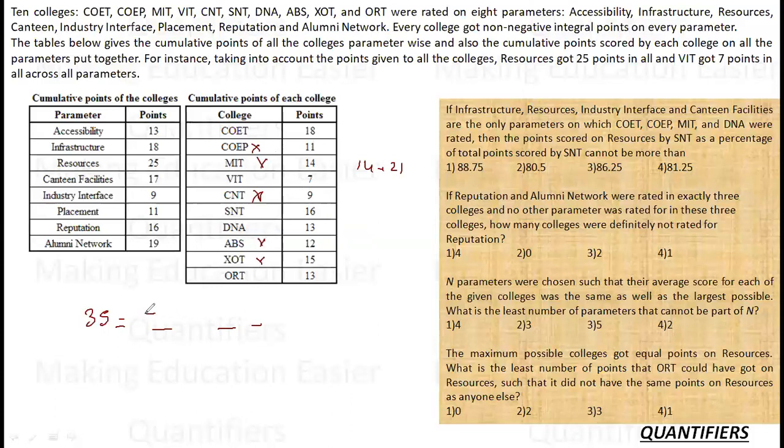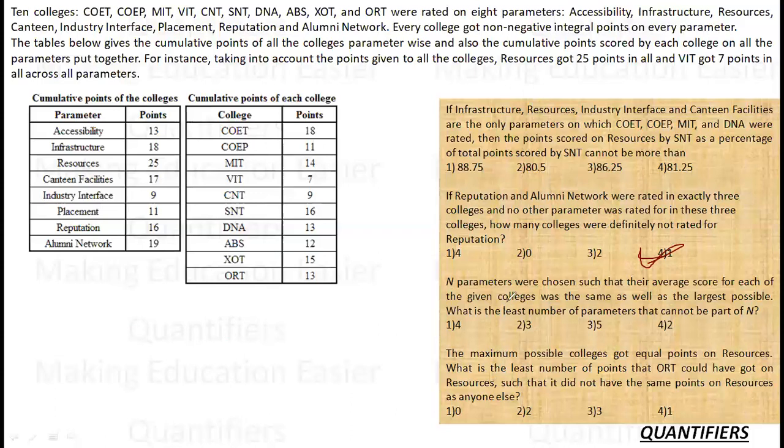If I talk about 7, I need 28 more. So this is directly from here, 15 and 13. So this is also possible. With 16, I need 19 more. So 12 and 7. 16 is also possible. 13 I have already taken. So all these scores are possible. Only one college is not possible. That is COET. Which means if I am taking only two variables and making only three colleges complete through them, COET is the only such college that cannot be included. So this is the answer.